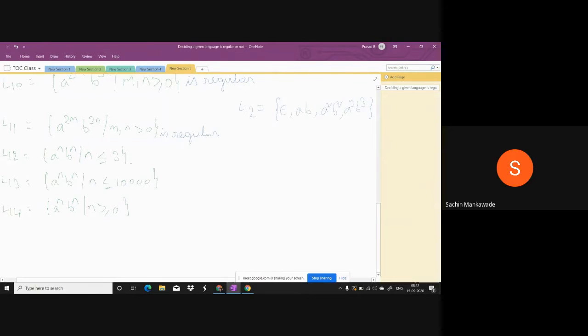Now look at this. This is the smallest string, epsilon. So this is for epsilon. This is done. And A, B, this is for AB. Look at this. Suppose single A, we are not accepting, whereas AB, from here A, from here B, it is accepting.